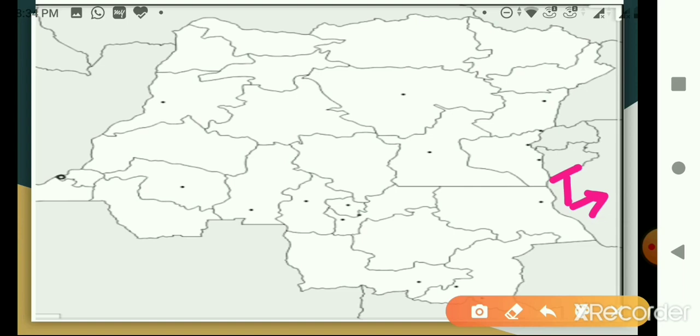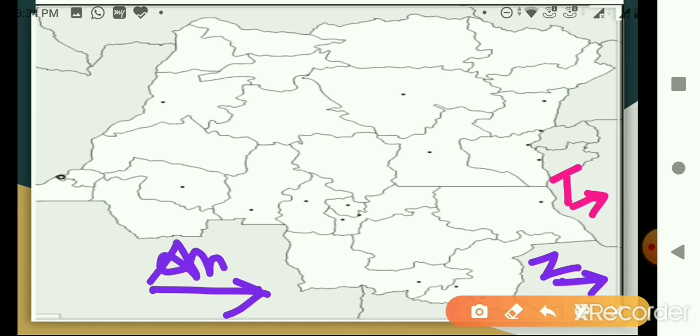Then here, which country do I have? Yes, it's Zambia. So I'll draw the arrow and I'll write here Zambia. Here, which country, children? Which neighboring country? Okay, it's Angola. So I have space here, I'll write it Angola.